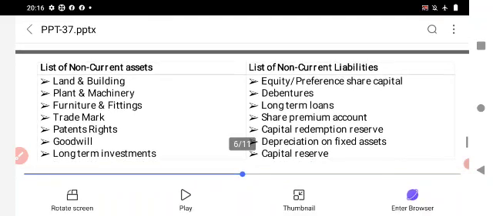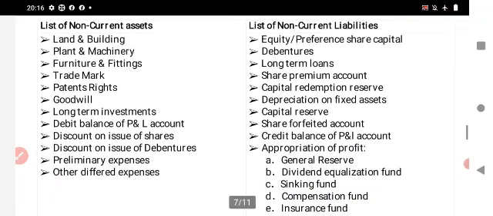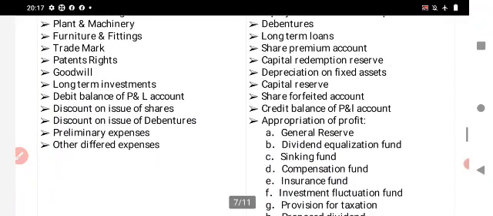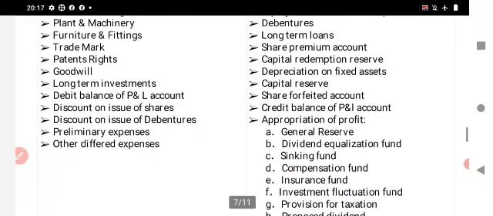Then the list of non-current liabilities: equity or preference capital, debentures, long-term loans, share premium account, capital redemption reserve, depreciation on fixed assets, capital reserve, share forfeited account, credit balance of P&L account, appropriation of profit.